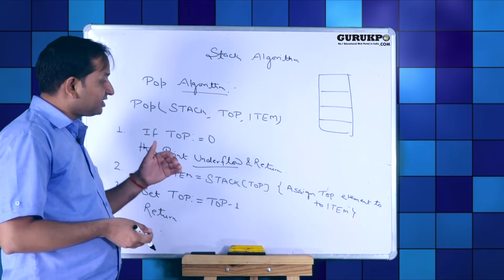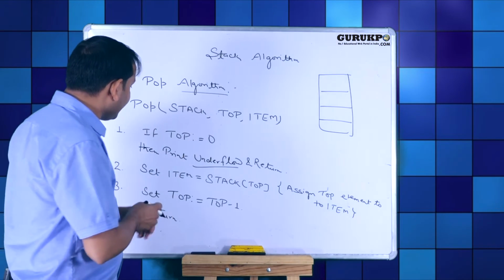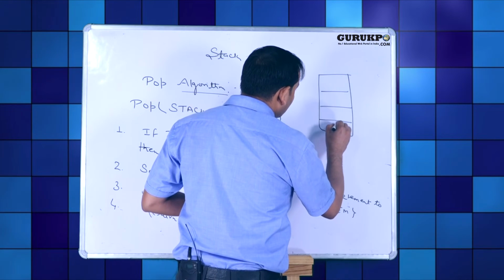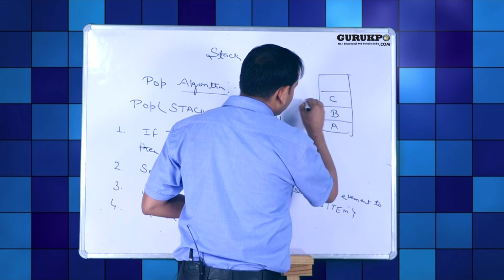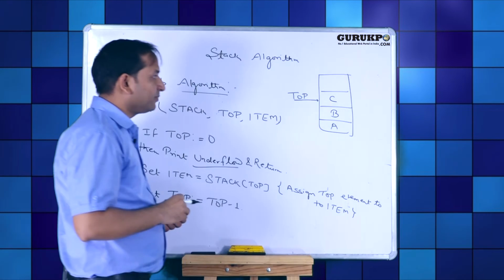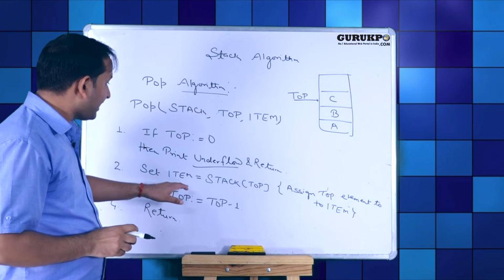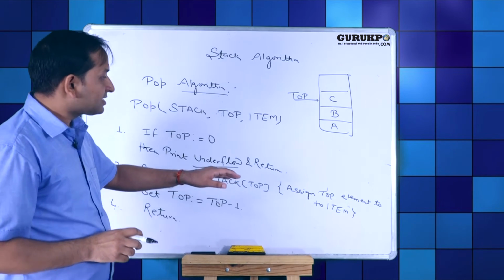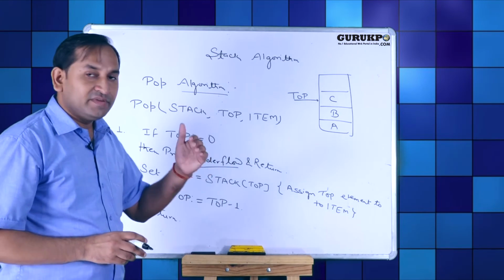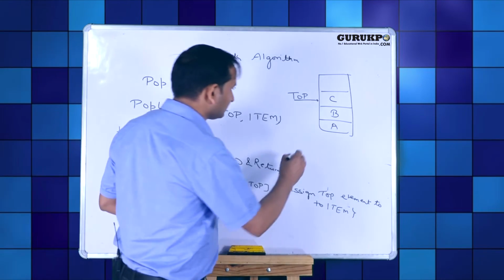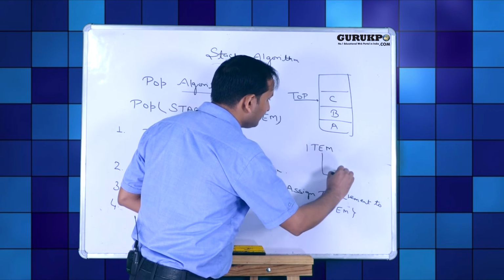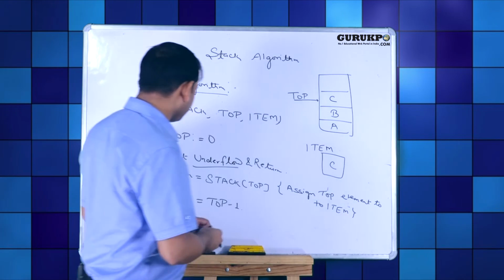If this is not the case, then set item equal to stack top. In the second case, suppose there are 2 or 3 elements in stack and stack top represents C. Set item equal to stack top. Assign top element to item. This top element will be stored in item. We have a new element that is called item and this top element C will be stored into item.